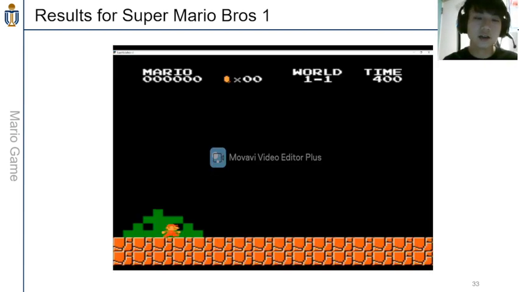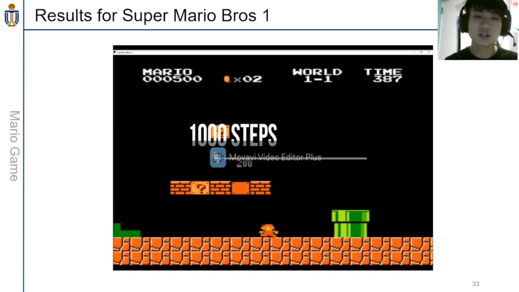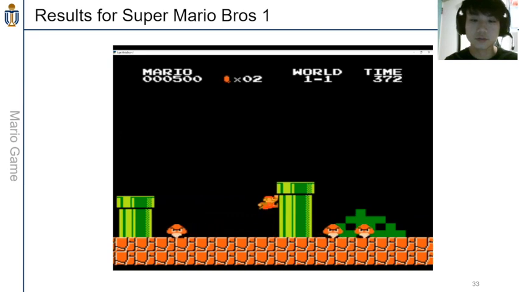So let's take a look at the results of how the game bot we trained performs. This is for Super Mario Bros. 1. We actually used two different algorithms, PPO and A2C, to train the models, but the performance is almost the same, so we just show one of the results here. So please take a look.